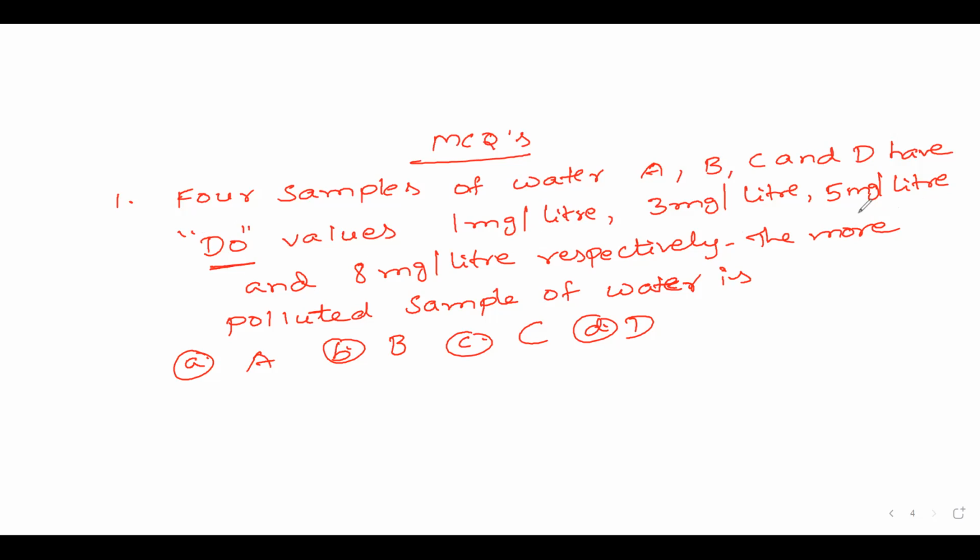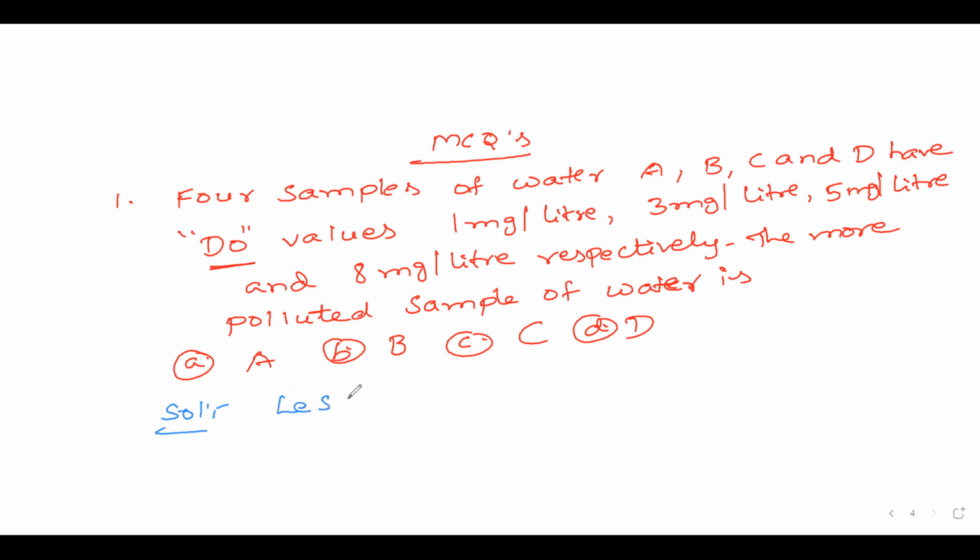So what is the definition of DO? According to the definition, it is the amount of oxygen present in the water measured in milligrams per liter. Lesser DO indicates greater pollution. So which is more polluted now? I'm writing the solution here.